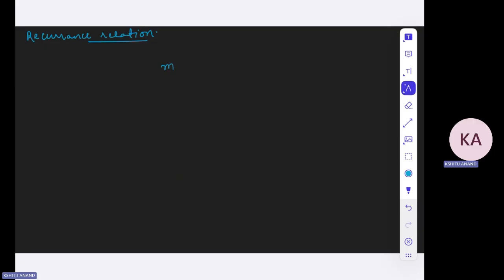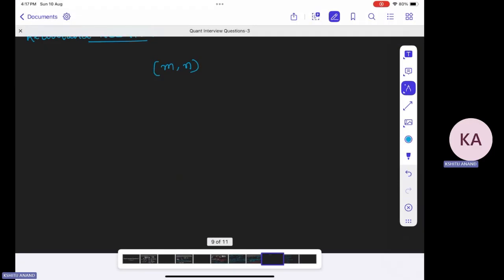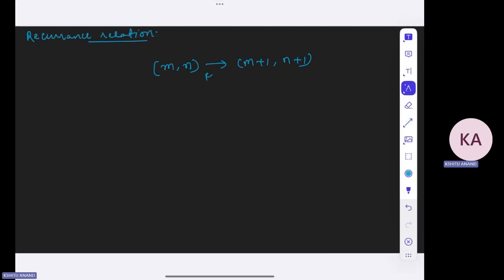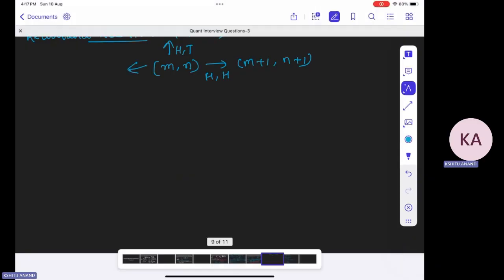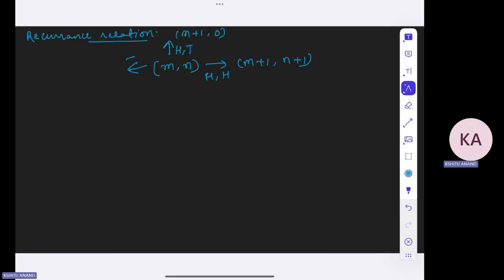If they both get heads, one extra head, they will go to (M+1, N+1). If one of them gets a tail, right, then what will happen? It will be (M+1, 0). If they both get tails, then they will again go back to (0, 0). And if they get T and H, then it will be (0, N+1). So these are the four possible situations they will be in.